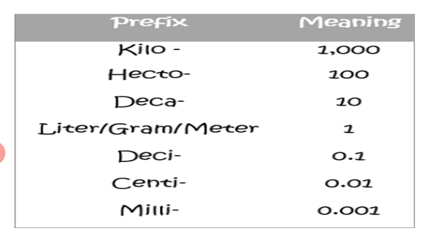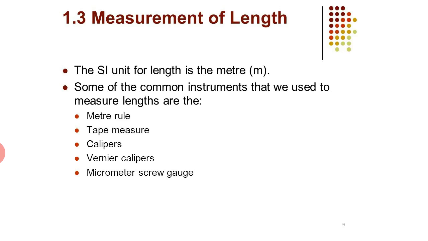There are certain prefixes which show the value of these terminologies, like kilo, which means 1000, hecto 100, deca 10, liter 1, deci 0.1, centi 0.01, milli 0.001.